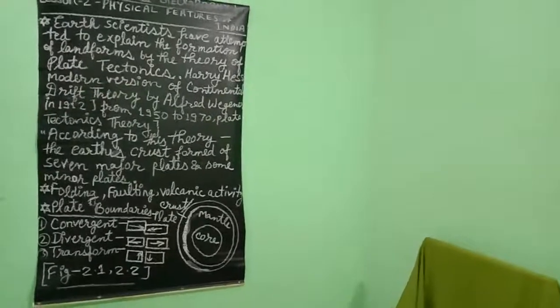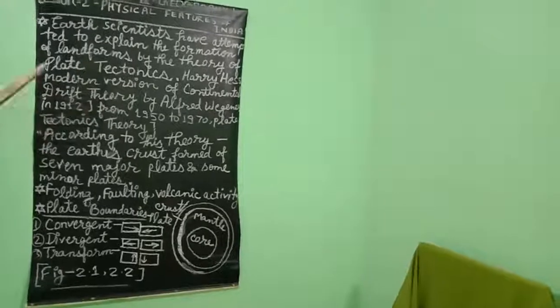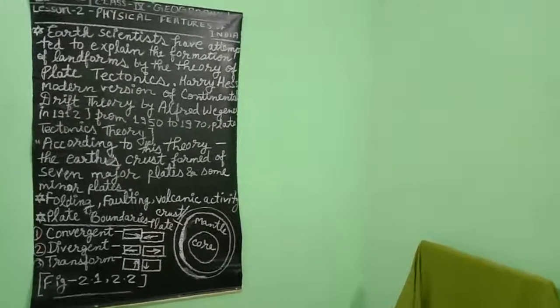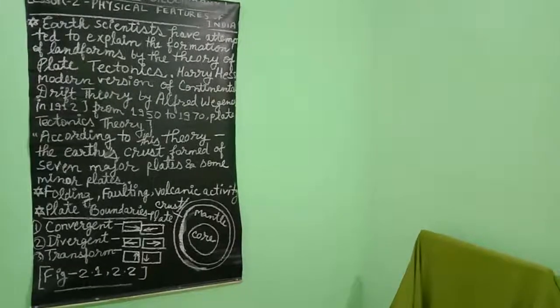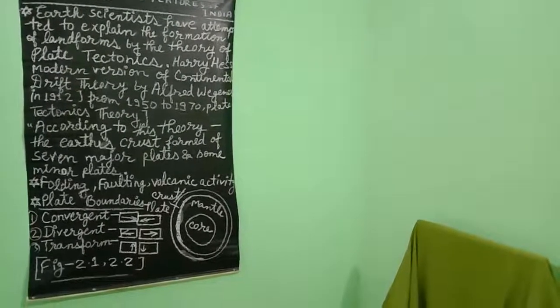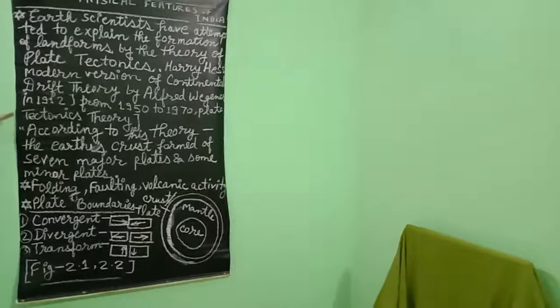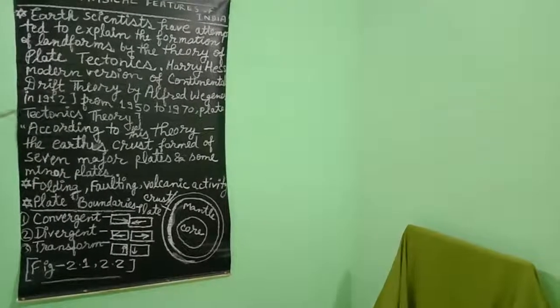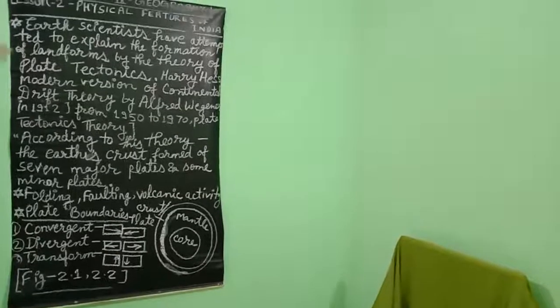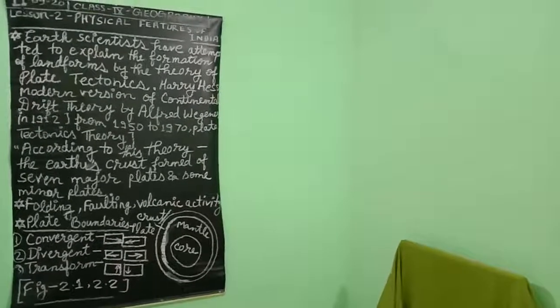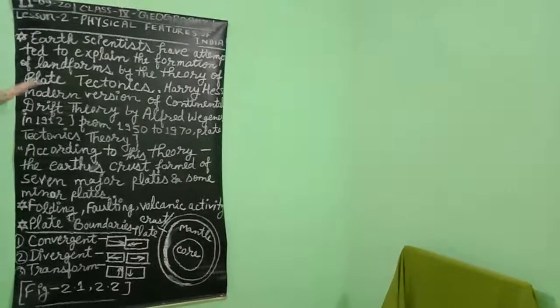After that, there were some mistakes and disadvantages in this theory, so it was not totally accepted by every scientist, and many scientists proposed other theories, like Tuzo-Wilson and many others.